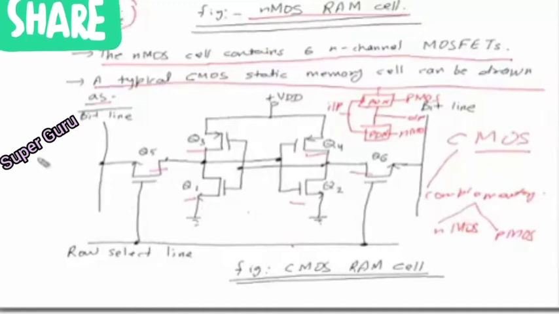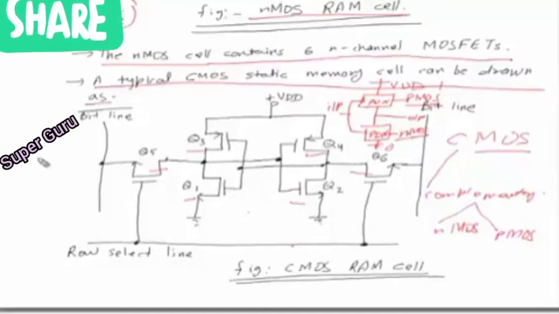The pull-up network is connected to VDD and the PDN is connected to the ground. The reason is NMOS devices pass a strong 0 and PMOS devices pass a strong 1. That's why the pull-up network consists of PMOS and the pull-down network consists of NMOS.